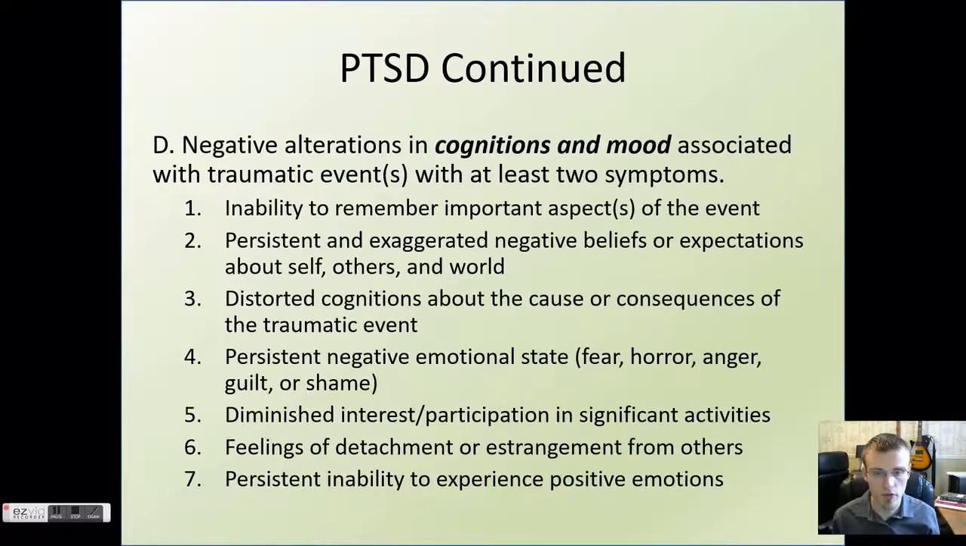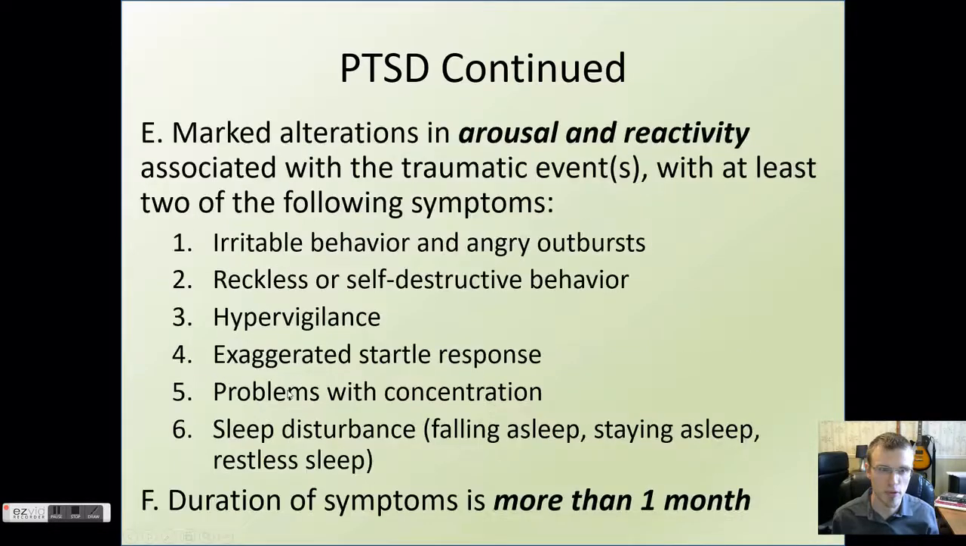What you see is there's a little bit of overlap between some of these symptoms. We see persistent negative emotional states as a symptom for the cognitions and mood, where we also see angry outbursts and irritable behavior in arousal and reactivity. So I would like to see them at some point consolidate this definition of PTSD a bit, because we've got 5 different criterion areas with a variety of symptoms in each one of them. Altogether, it paints a very clear picture, but it can be a very overwhelming disorder to piece apart like this.